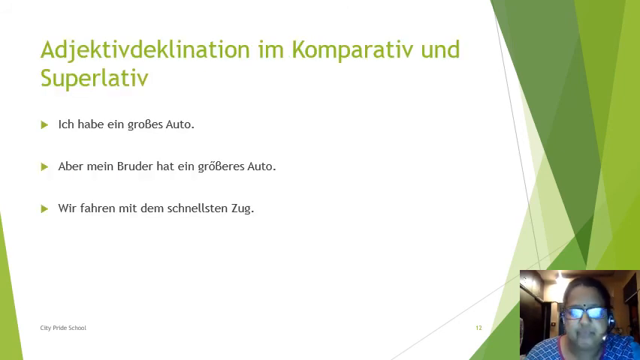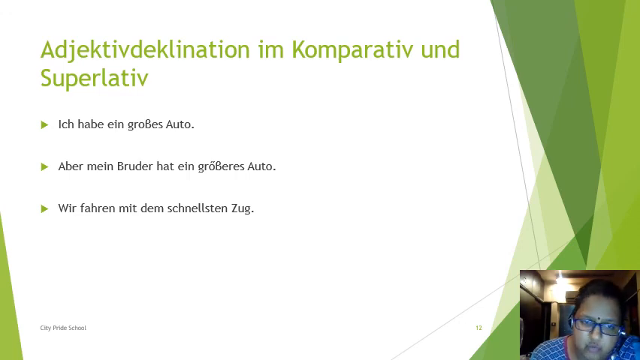Okay. Now adjective declination in comparative and superlative. This is according to the adjective endungen table. Ich habe ein großes Auto. Here it is the normal sentence. I have a big car. But if I am comparing my car with my brother's car, I will use the adjective declination with comparative. Aber mein Bruder hat ein größeres Auto.